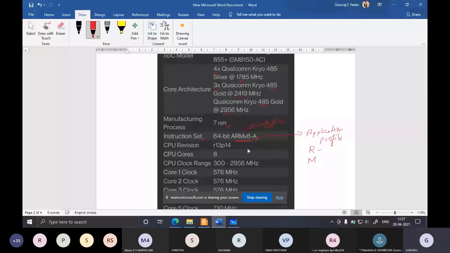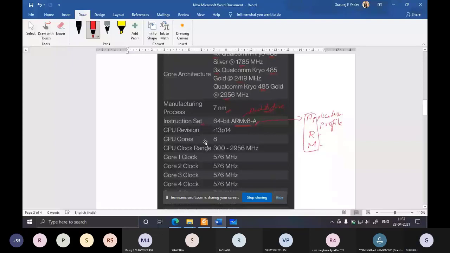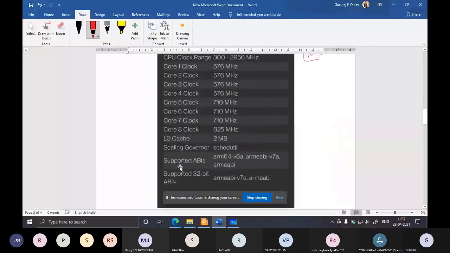For timing, just see that we are already using ARM in your mobile phone, and you can see the supported ABIs. It supports ARM 64 version 8, that is architecture 8, as well as version 7, that is architecture 7. So both are supported in this particular processor. If you write the code for architecture version 7, it will also work on ARM 64-bit architecture version 8. That is what we mean by support.